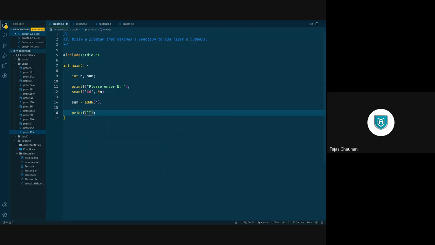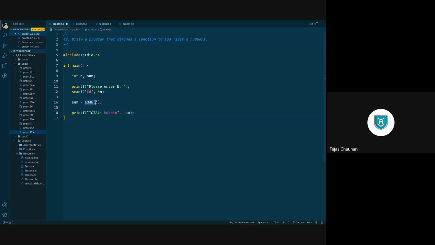Let's say, total is %d and sum. Okay, that's it. So we take a value from the user and then we pass that value to a function. This function is going to add all those numbers starting from 1 up to n, and it will return the summation, and we'll print that summation here.